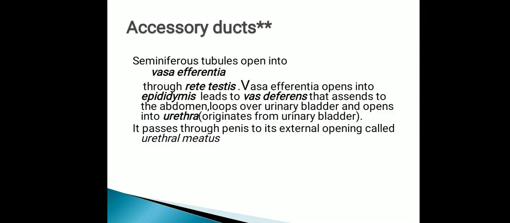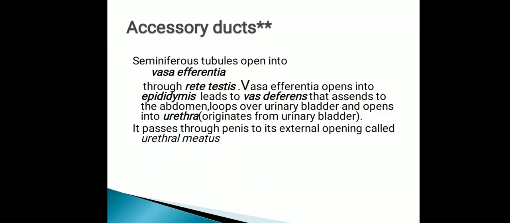The path is, we have studied that in one testicular lobule there are 2 to 3 seminiferous tubules. Each seminiferous tubule opens into the vasa efferentia through the rete testis, which means the rete testis will come first.